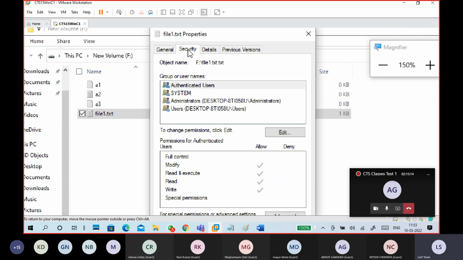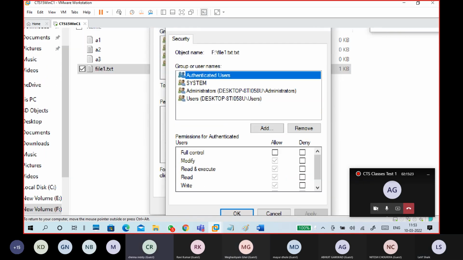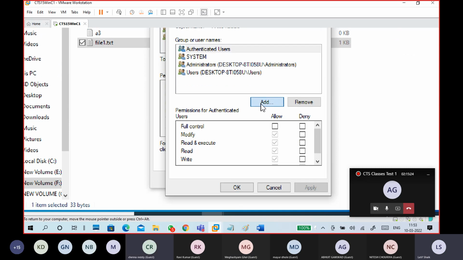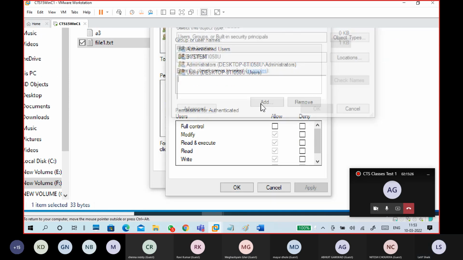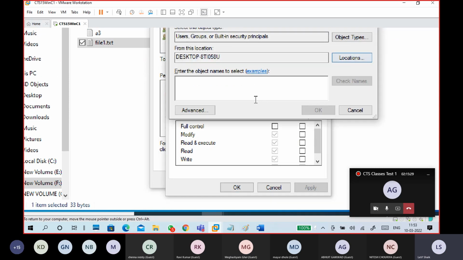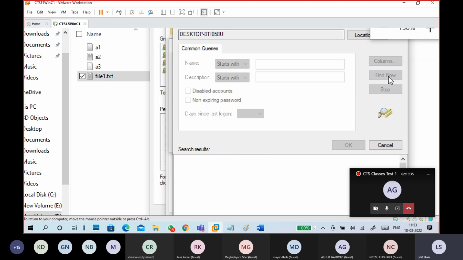General tab, security. Can you see it, right? Yes, sir. Edit, edit, add. So you can search if you don't know how to put the name here. Simply go to advanced, find now.